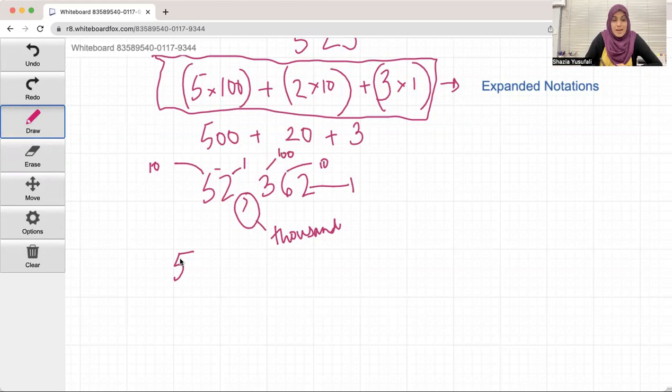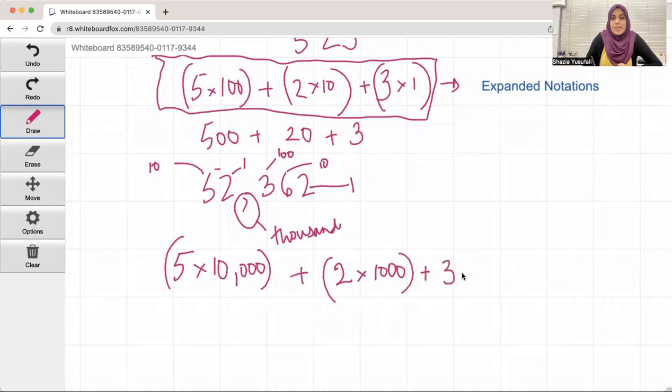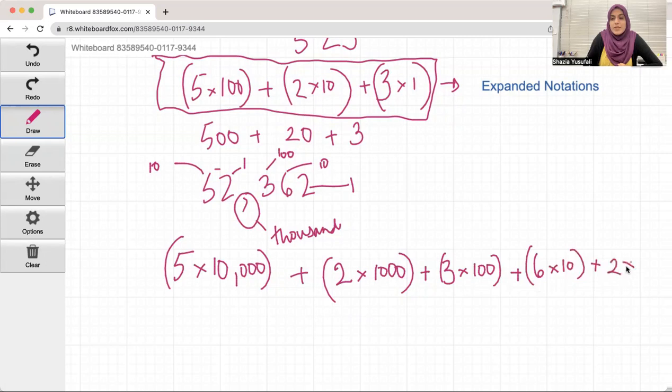So this is 5 times 10,000, because it's in the tens place, but it is after the 1,000, plus 2 times 1,000 plus 3 times 100 plus 6 times 10 plus 2 times 1.